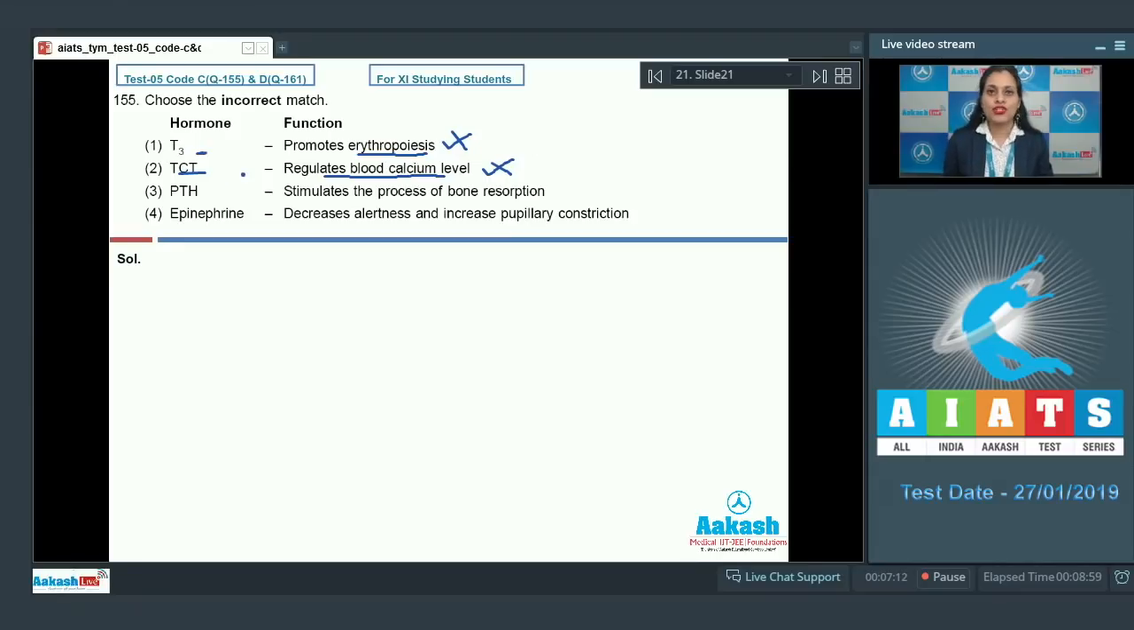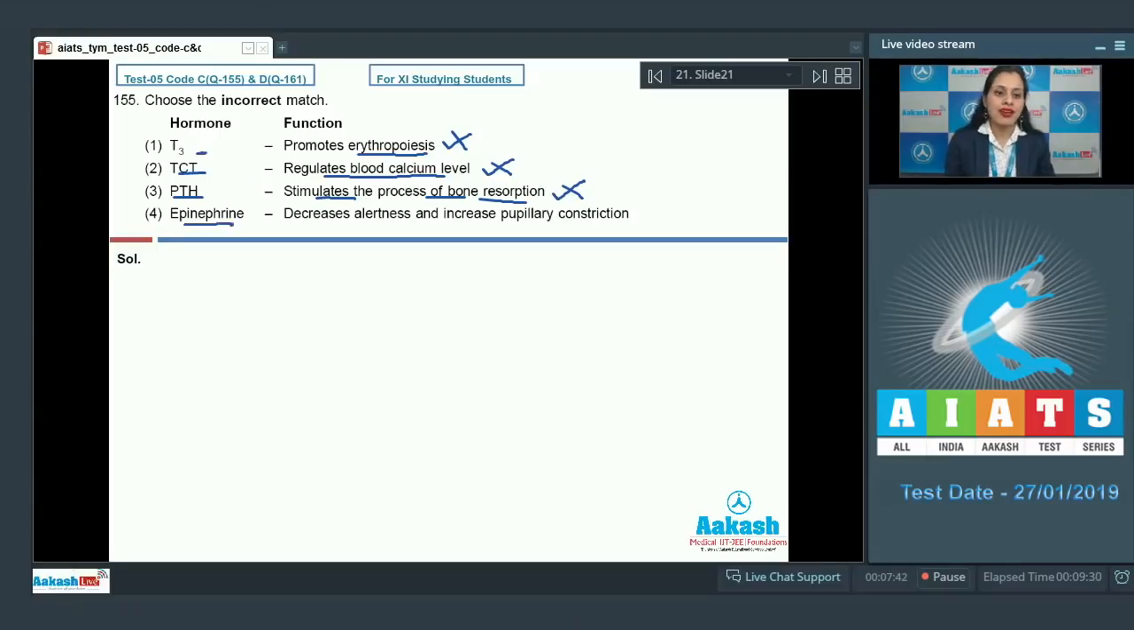As it is also a correct match, this cannot be a correct answer to our question, because thyrocalcitonin, which is a protein hormone released from the thyroid gland, is responsible for the regulation of blood calcium level. The next match given is PTH, and the match given is stimulates the process of bone resorption. As it is also a correct match, this cannot be a correct answer, because this parathormone, which is released from the parathyroid gland, is responsible to stimulate the process of bone resorption in order to increase the blood calcium level.